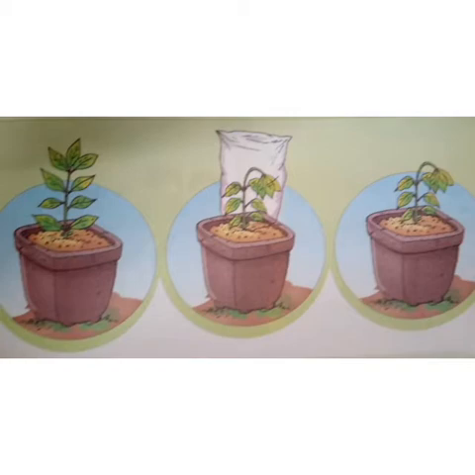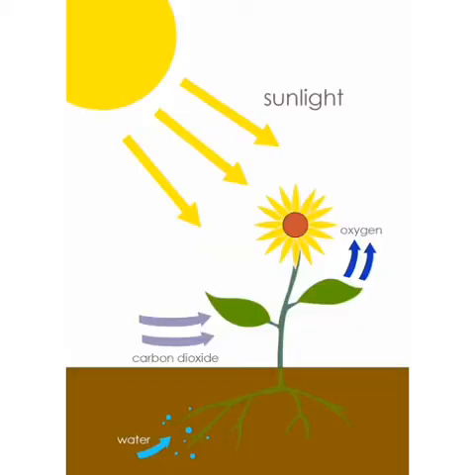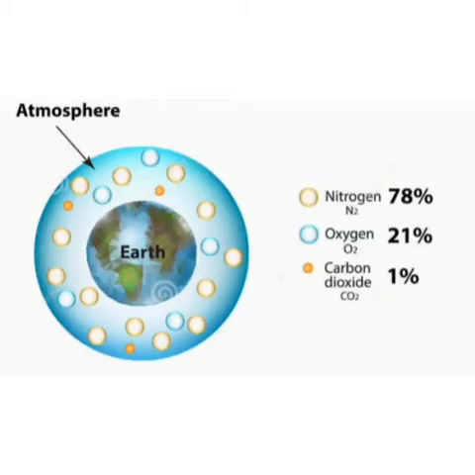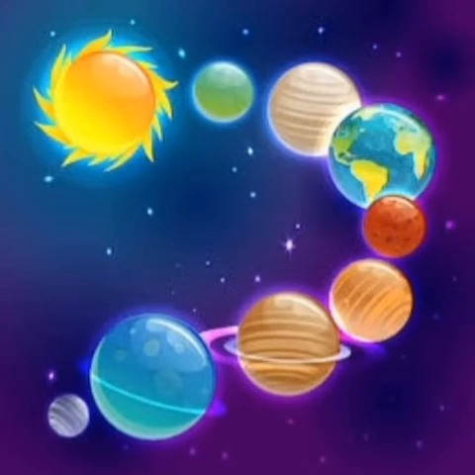What do you observe? The plant which was inside the bucket or cover is dead as it did not get air to breathe. One of the reasons why plants are so important to us is because they produce oxygen while making food. Oxygen is the most important gas for all living things as it is needed to stay alive. It also keeps the air fresh. Along with oxygen, air also contains other gases like nitrogen and carbon dioxide. Did you know Earth is the only planet in our solar system that has oxygen on it?